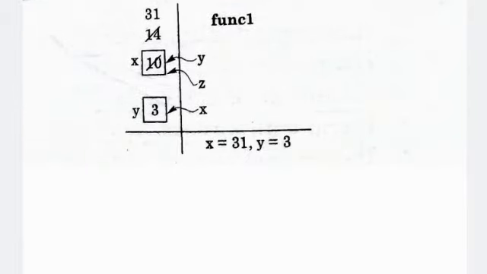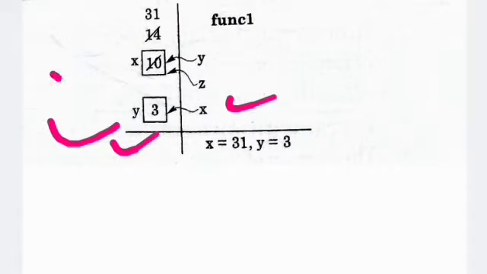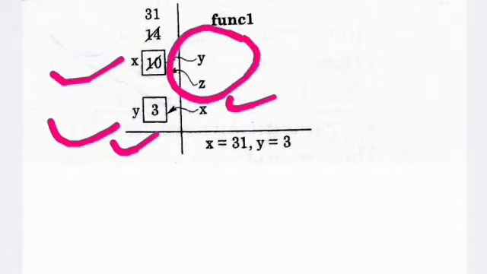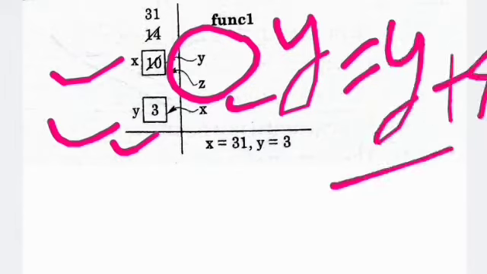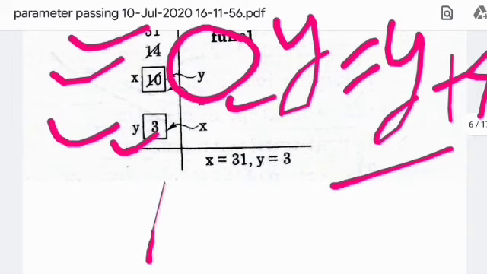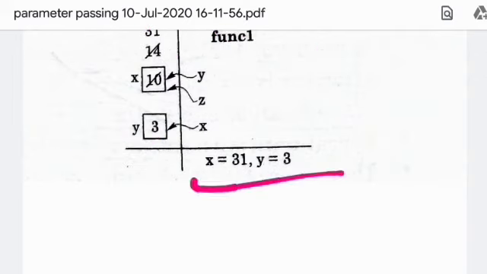Now for more clarification, we come to the solution of this question. So here the solution is given: at the initial point when we call the function f1, we get here y equal to 3, which is pointing to x, and x equal to 10 after the pointing of y and z, and we get here y equal to y plus 4. So after solving this, we get here x equal to 14, and as z is also pointing to x, the value of z is also going to be 14. So after the calculation, we get here x equal to 31 and y equal to 3, which is option B. So option B is your correct answer.